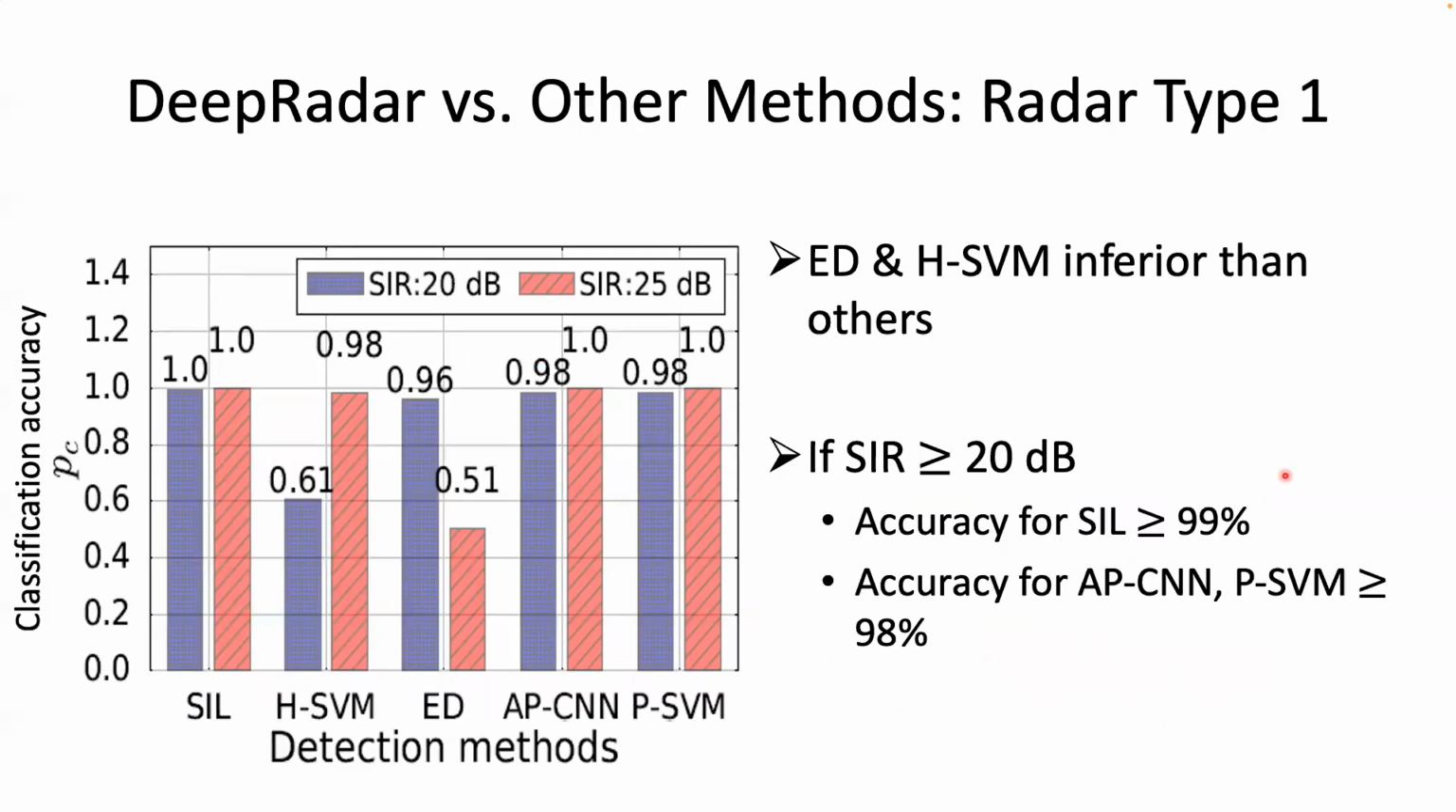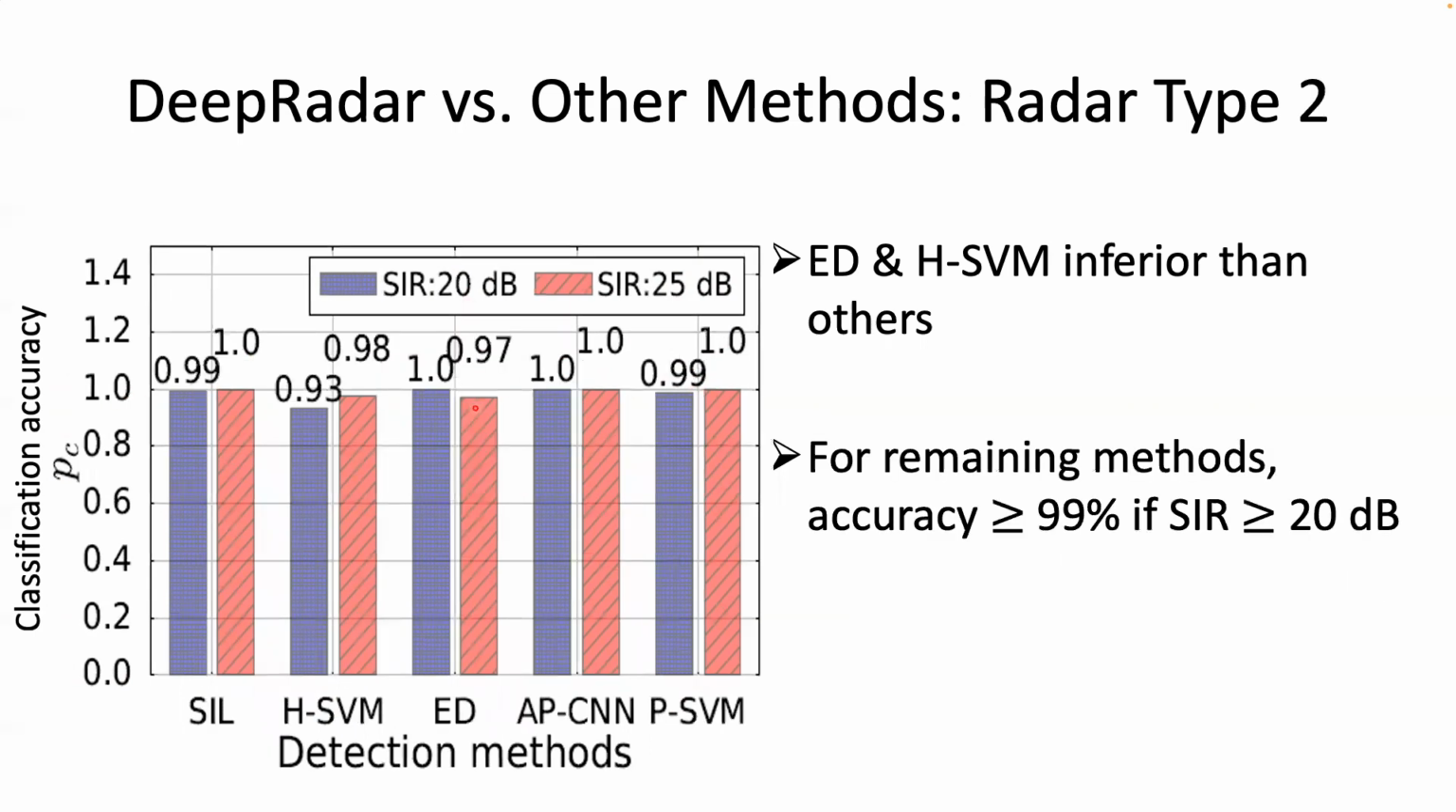Next, we compare DeepRadar with other methods for all 5 radar types. We show the results for 2 different values of SIR, 20 dB and 25 dB. We have the different methods on the x-axis and the classification accuracy on the y-axis. For radar type 1, the energy detection and HSBM methods have inferior performance compared to the other methods, and the accuracy of the remaining methods is comparable. For radar type 2, the observations are similar. However, in this case, the energy detection and HSBM methods have better performance compared to radar type 1.